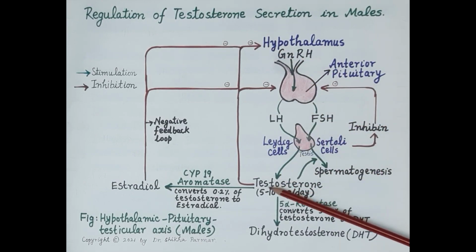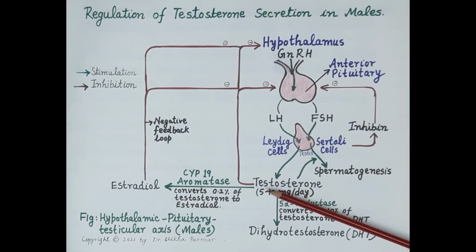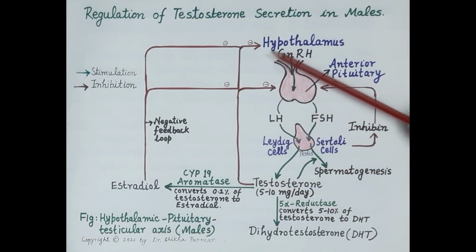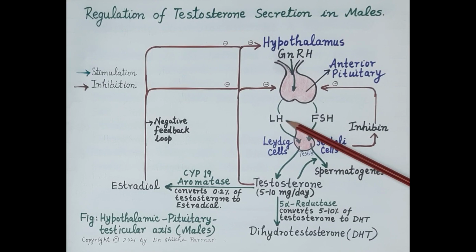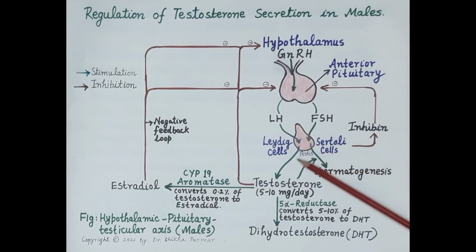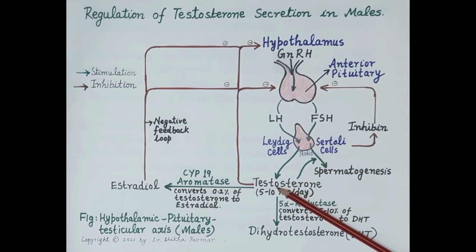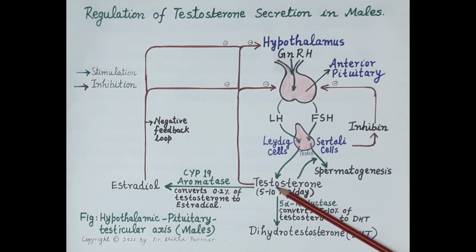So whenever there is a rise in the level of testosterone in the blood, there is reduced secretion of gonadotropin releasing hormone, there is reduced secretion of luteinizing hormone, and that reduces the secretion of testosterone and causes a fall in the level of testosterone in the blood.